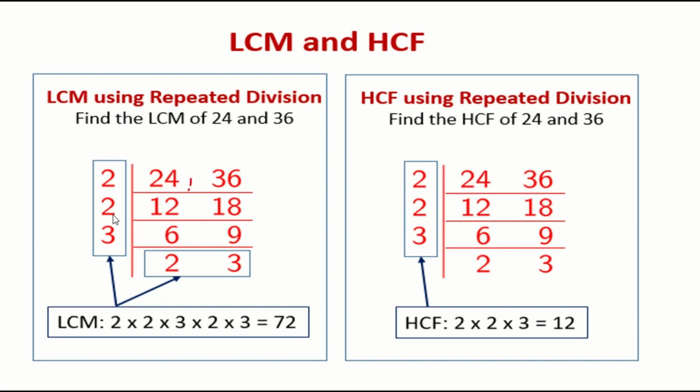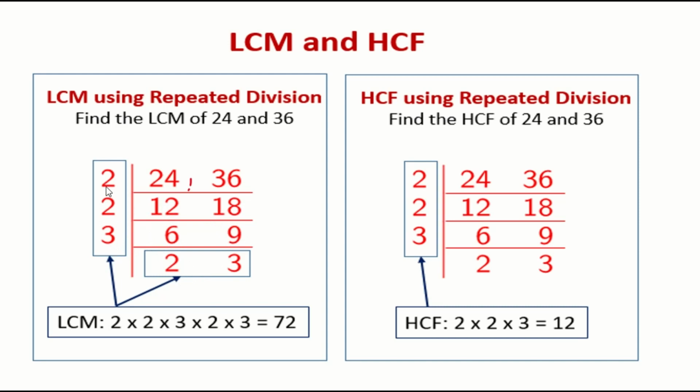Once again, this will come in which table? The 2 table or the 3 table. It's your wish, you can take it with any table. So 2 6s are 12, 2 9s are 18. Once again, 6 and 9 will come in the 3 table, 3 2s are 6 and 3 3s are 9. Till getting the prime factors, you have to repeat this division.